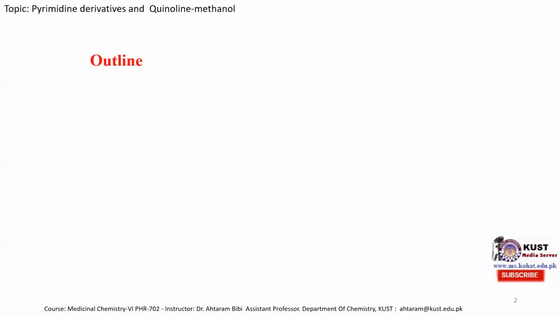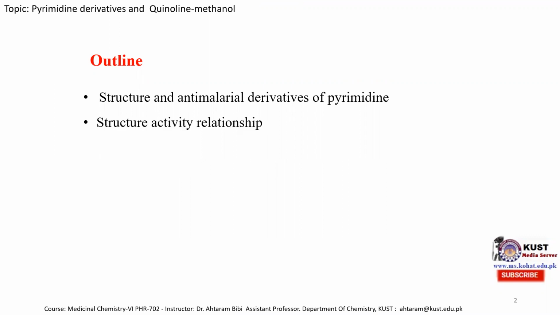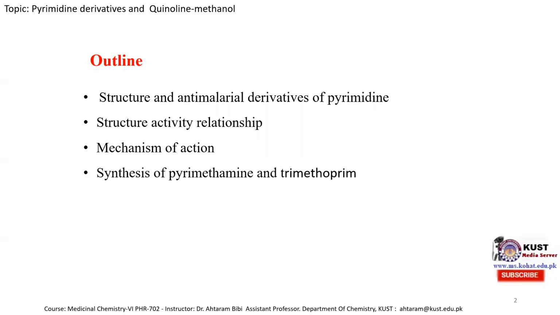The outline of today's lecture includes the structure and anti-malarial derivatives of pyrimidine, the structure activity relationship of pyrimidine derivatives which are used as anti-malarial drugs, and the mechanism of action, that is, how the host cell will be freed from the plasmodium parasite by the action of pyrimidine derivatives.